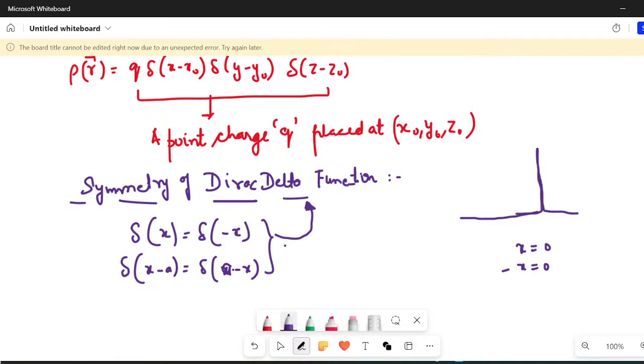Although this is something that I have just told you somehow, when you see those lectures which I have recorded in the previous session, you will see that I have demonstrated the Dirac delta function as the limiting case of a sequence of functions. There you will be able to understand the pure sense of saying the Dirac delta function is symmetric. Right now, just remember this particular thing.